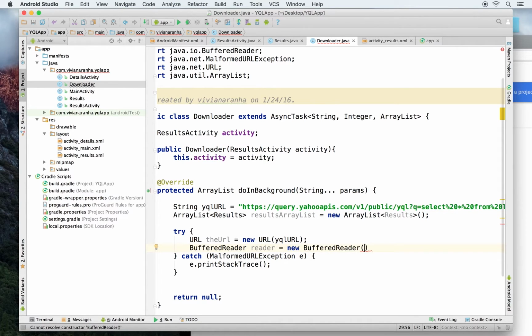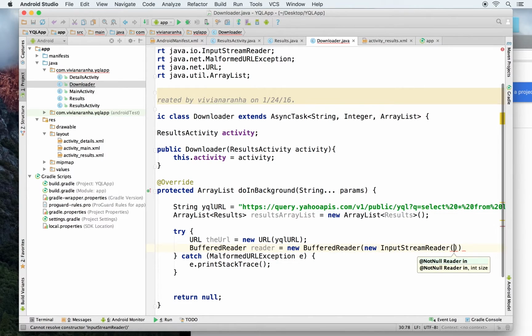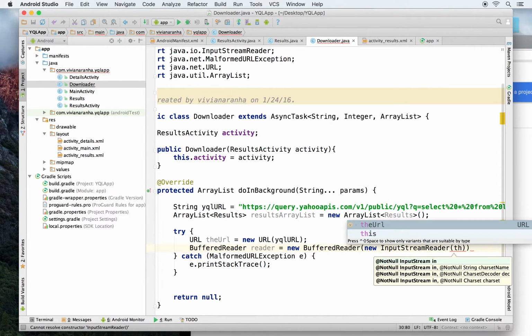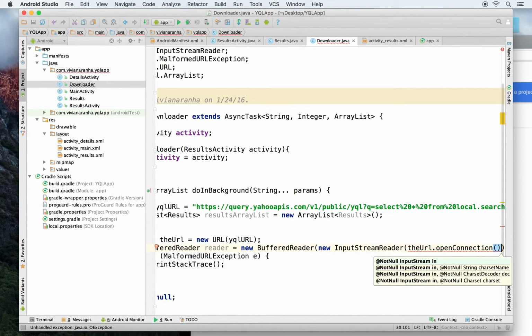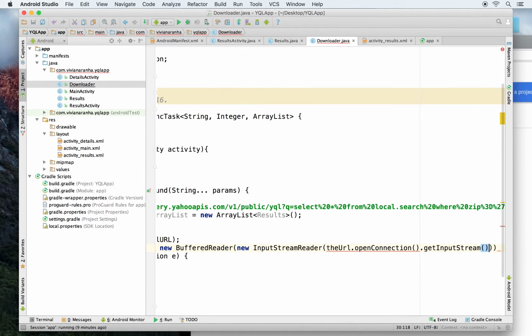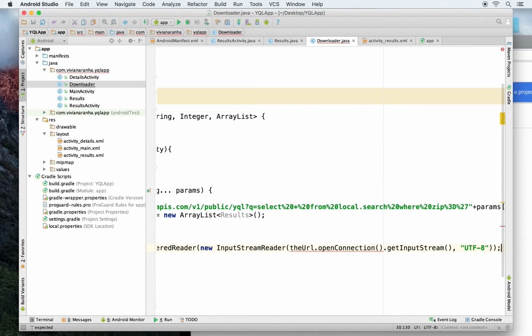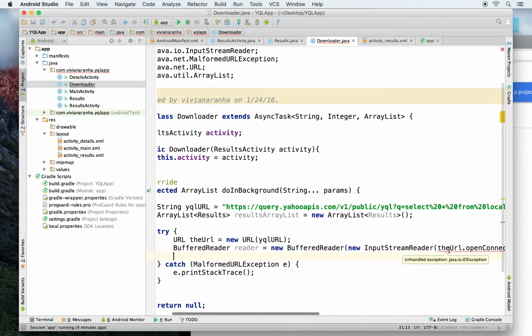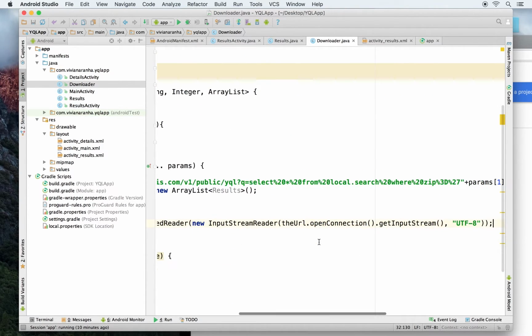BufferedReader, and give it an InputStreamReader, and that will take the url.openConnection().getInputStream() of the type UTF-8 encoding. That should, I guess, take care of everything except for another catch, IOException and UnsupportedEncodingException. That will work perfectly fine.